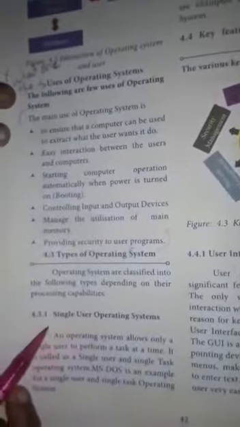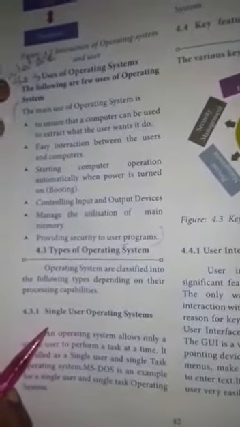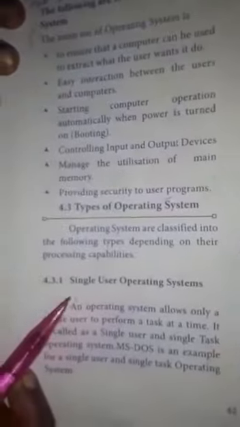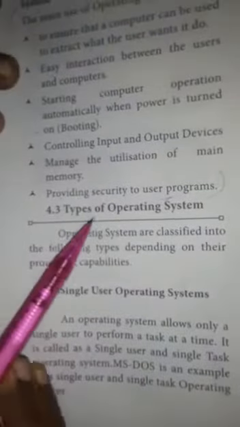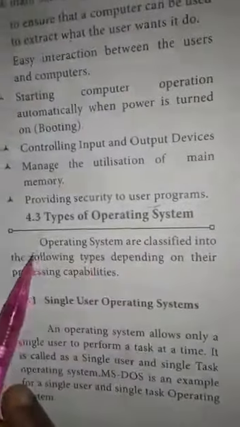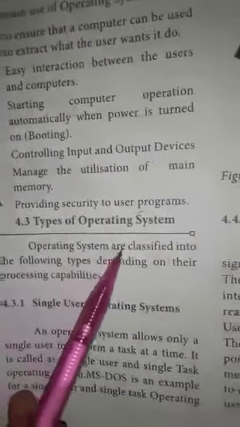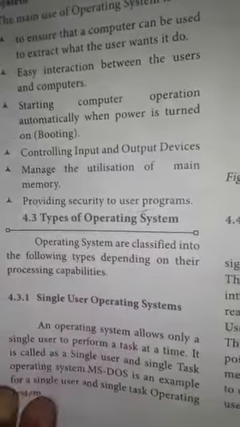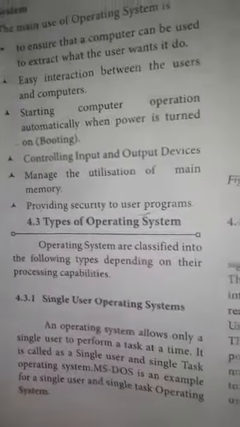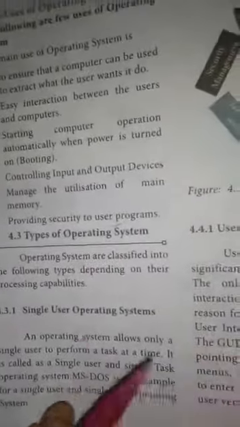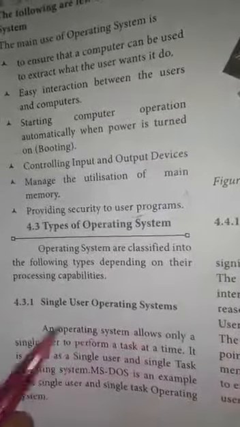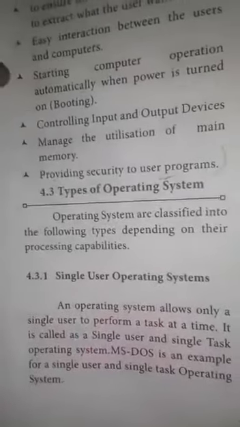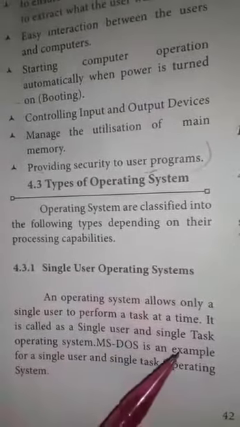Hello students, in this video we are discussing 11th standard computer science chapter 4, topic: types of operating system. Operating systems are classified into the following types depending on their processing capabilities. There are two types of operating system. First, single user operating system; second, multi-user operating system.